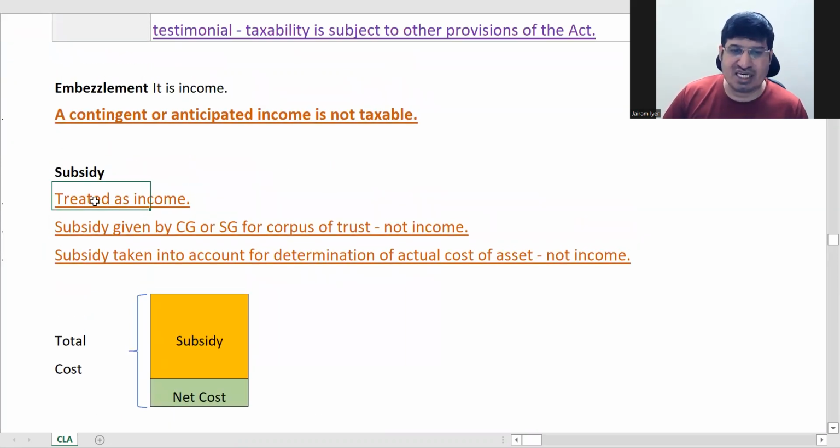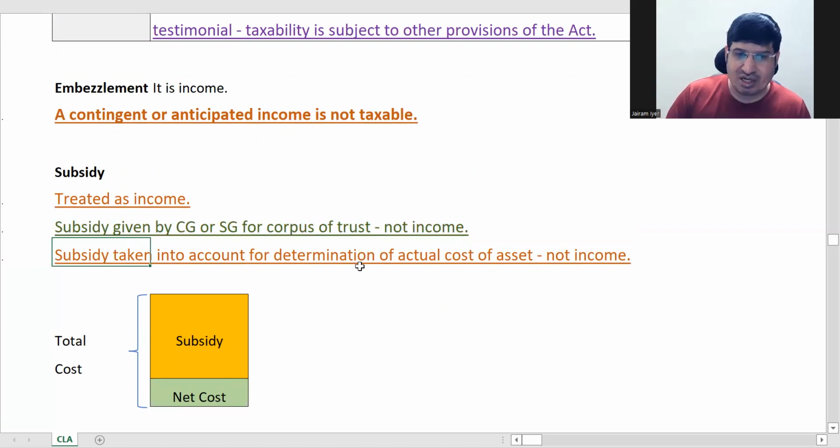Right. So subsidy is treated as income. That is the reason for it. And then subsidy given by CG or SG for corpus of trust. Corpus is the main fund of trust. If they are giving a subsidy, then it is not income, because the government is giving a subsidy for a trust. Of course, it will be for a good purpose, a noble purpose. Only then they are getting government subsidy. So that is exempted for trusts.